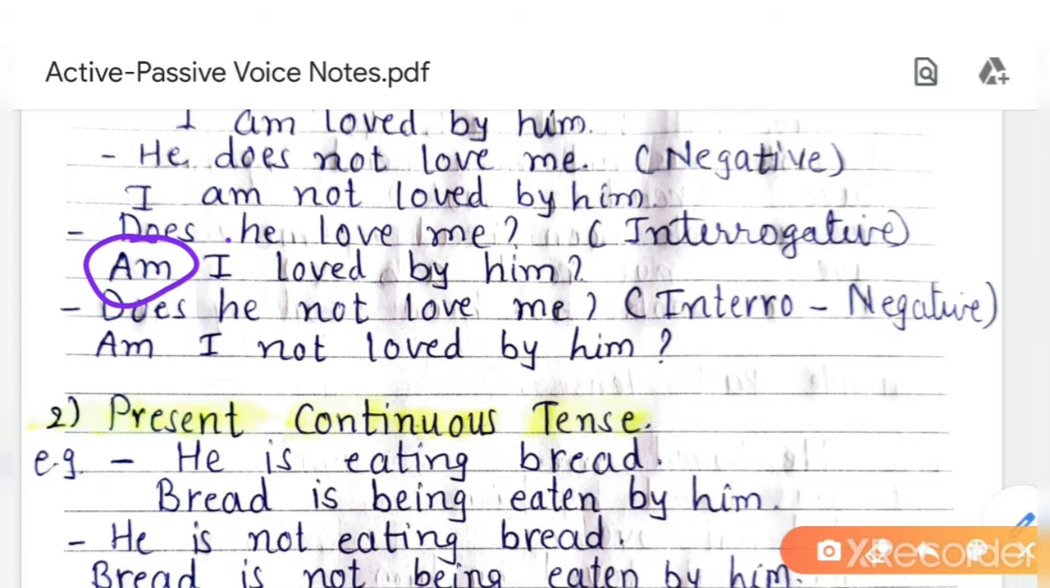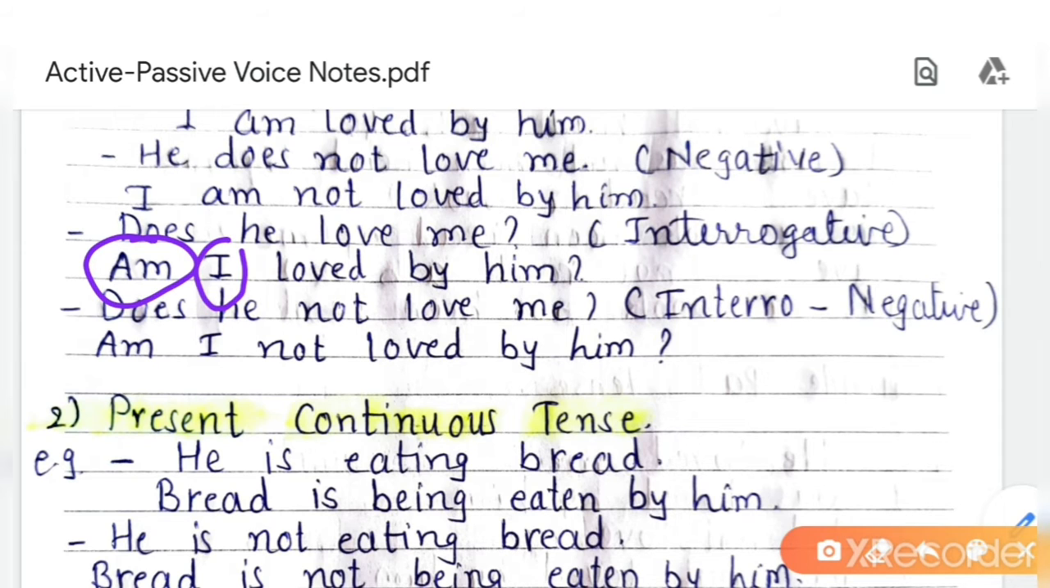According to the person I, we use am. Am I loved by him? Question remains question only in passive voice. There is no change in the type or kind of sentence.